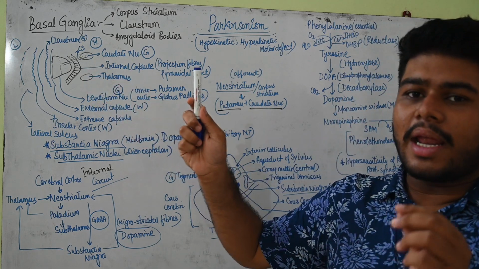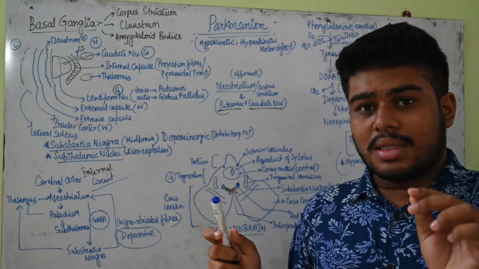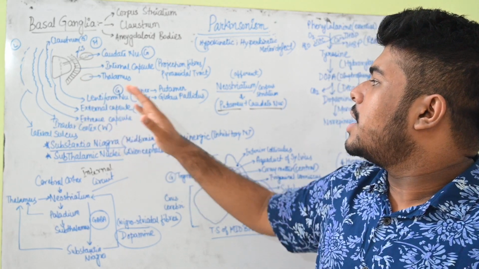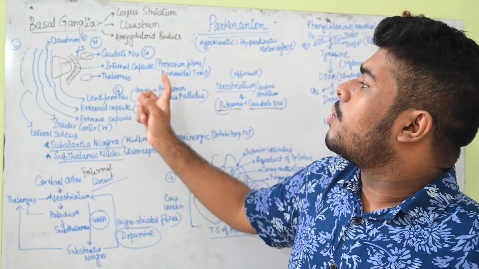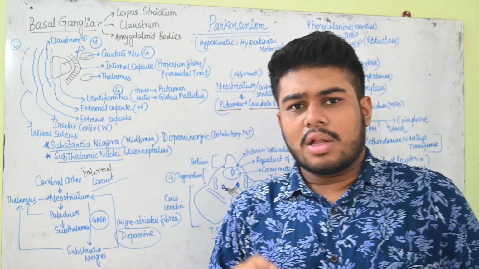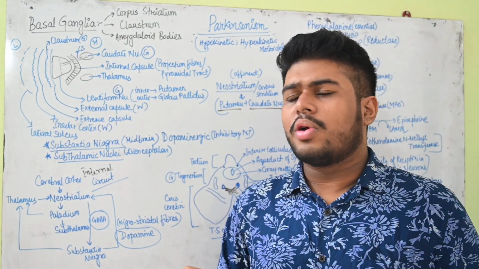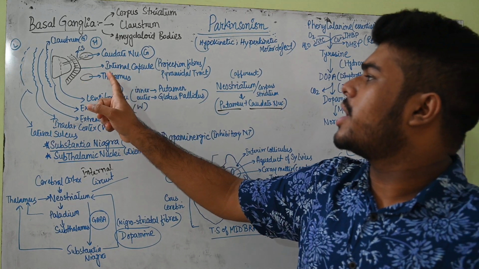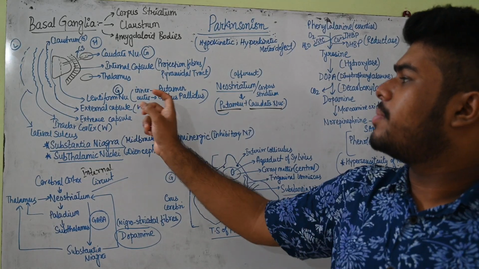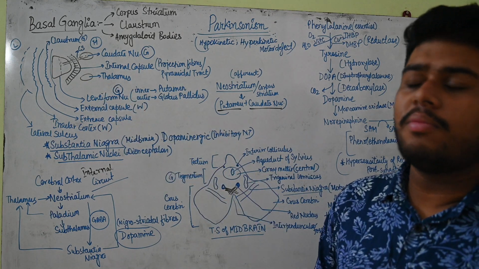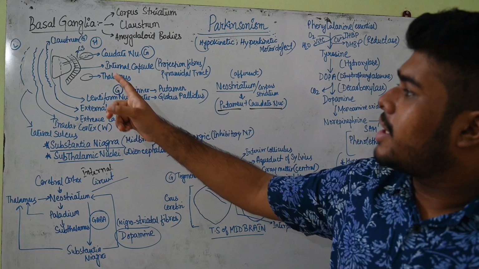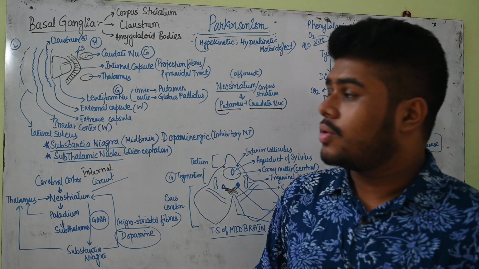These are nothing but grey matter fibers, which are connecting the lentiform nucleus's inside part, that is the putamen, with the head of the caudate nucleus. The caudate nucleus has certain parts, I am not going into those details. It is mainly connecting the head of the caudate nucleus with the putamen, the inner layer of the lentiform nucleus. So these fibers are associated and these are crossing the internal capsule.